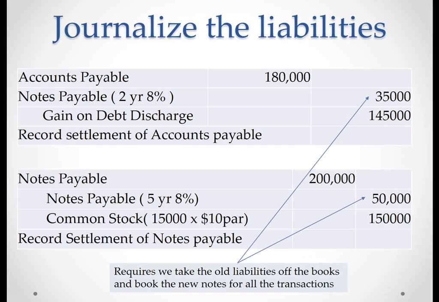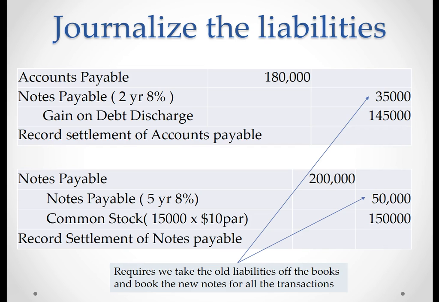Next, we're going to journalize the liability. Now, here's the thing to remember. We have to take the old liability off the books and put the new liability on the books. So in this case, we had accounts payable of 180, and we were able to get a 2-year note at 8% for 35,000, and then the difference is going to go to gain on debt discharge.